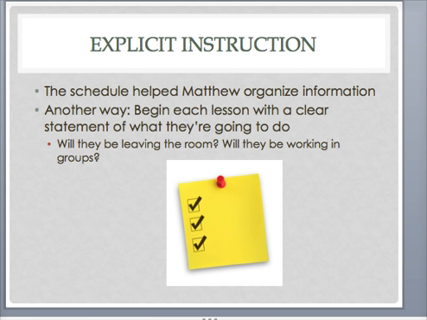Providing Matthew with a set schedule that he could keep with him throughout the day is also an example of explicit instruction, because one element of explicit instruction is to help students organize information. Another way that Ms. Sullivan could help this issue by using explicit instruction would be to begin each lesson with a clear statement of the lesson goals, because this would also help Matthew stay organized and follow a schedule of what is going to occur during the lesson.